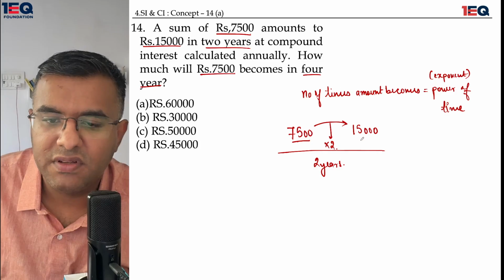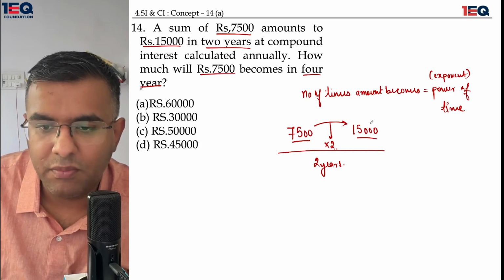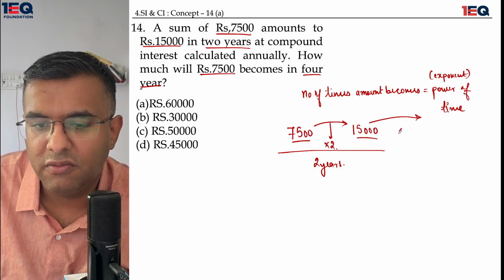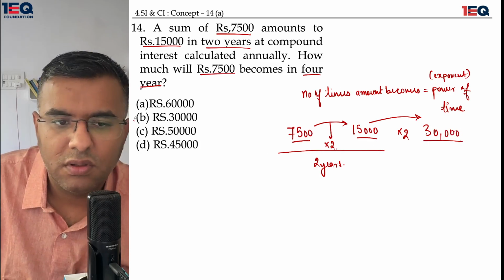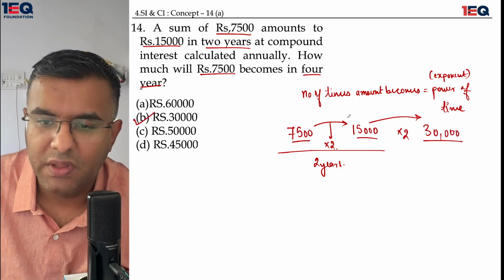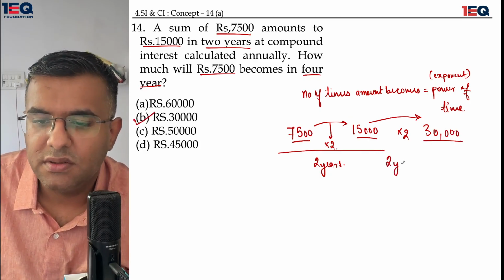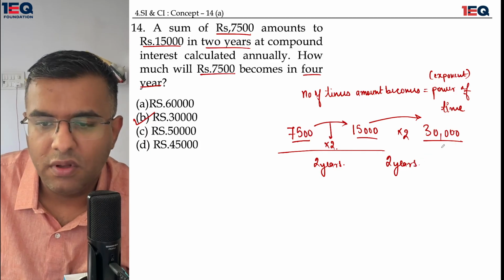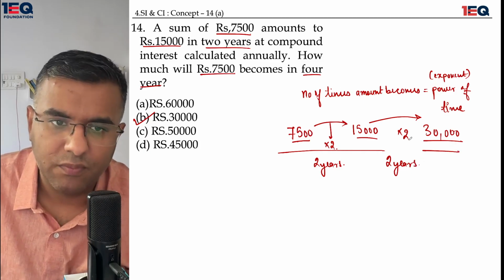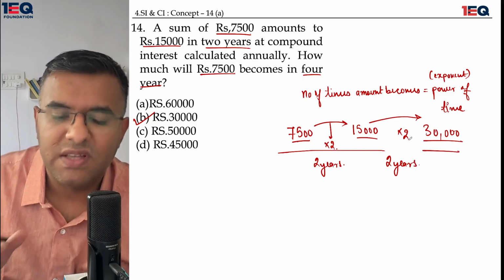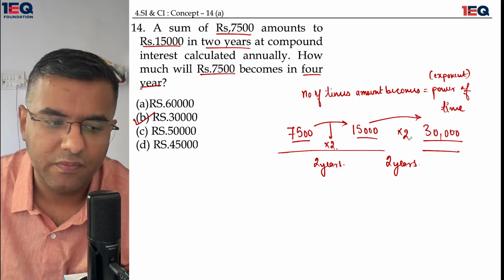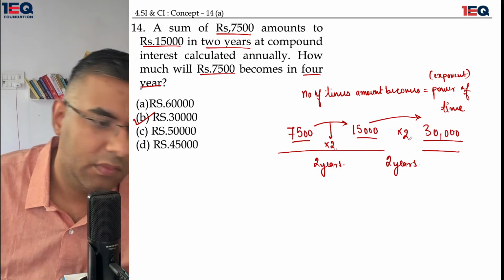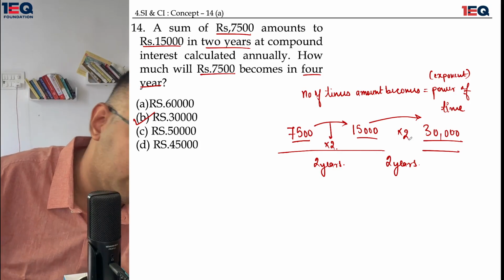If for the first 2 years there was a double in the sum, in the next 2 years also there would be a doubling of sum. That would create 30,000. So this is my answer, that the sum in the next 2 years again would become 30,000, double of itself. Okay, so 75,000 in 4 years would become 4 times of itself. Right, I hope we are good.